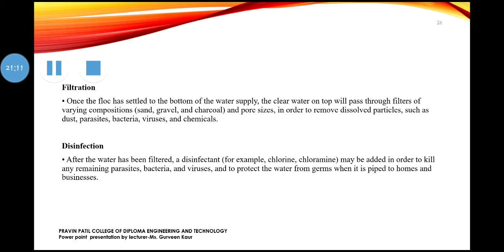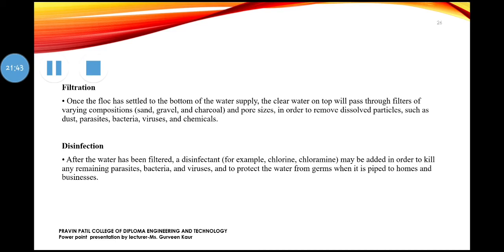Last part is disinfection. In disinfection, what happens, when the water is filtered, a disinfectant is added in the water in order to kill any remaining bacteria and viruses which are in the water, or which cannot be noticed easily. That type of bacteria and viruses are killed by using disinfection. So water quality is improved, and this way the filtration process takes place in the water treatment plant.